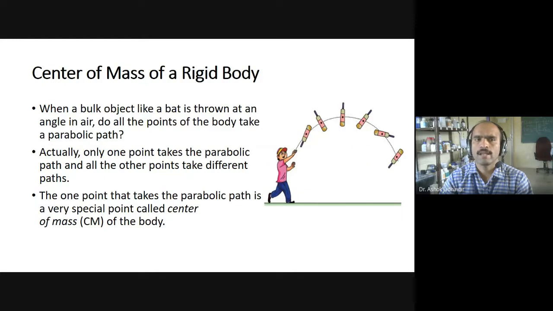Let us consider an example: we have a bat. If you consider a bulk object like a bat and throw it, you will observe that this black point, which is a special point of the bat, follows a parabolic path. But when you throw the bat, the handle of the bat follows translational as well as rotational motion. This means each point of the bat is not following the same path, but only one special point follows a parabolic path. That special point is known as the center of mass of the body.